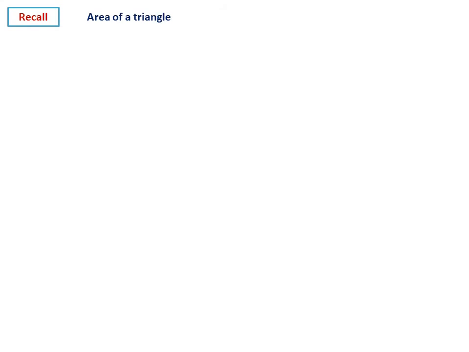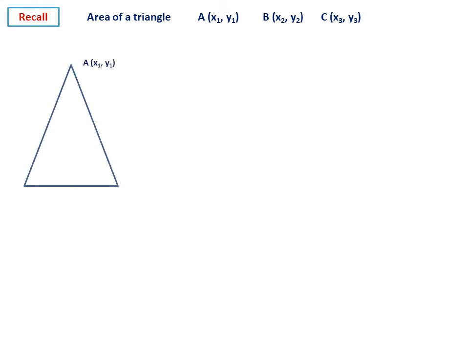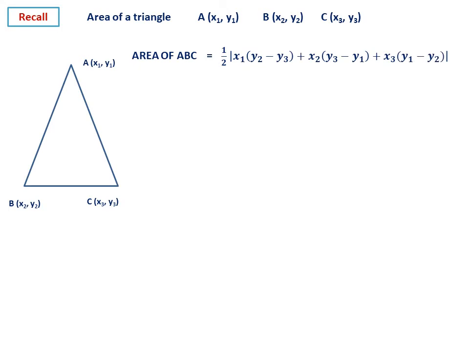And the next one is area of a triangle. This also we have studied. This is also required. Let us say A(x1, y1), B(x2, y2) and C(x3, y3) be the coordinates of the three vertices of a triangle. Then area of ABC, this is the formula, 1 by 2, then it is mod. Mod, you have also studied in the second chapter of this year under relations and functions. See, it is x1 into (y2 minus y3) plus x2 into (y3 minus y1) plus x3 into (y1 minus y2).